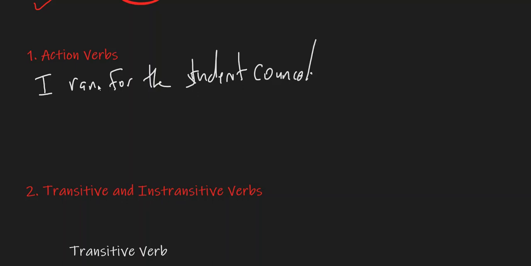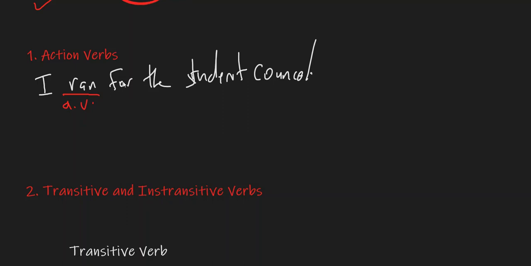The verb "ran" signifies an action, which is metaphorically being a candidate for the student council. So that's an action verb. Any word that signifies an action is called an action verb.